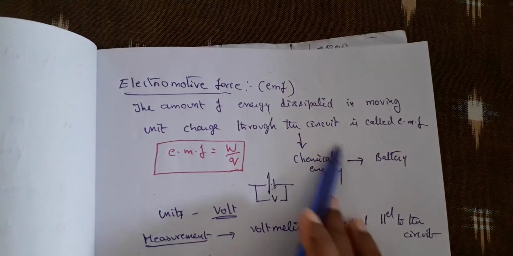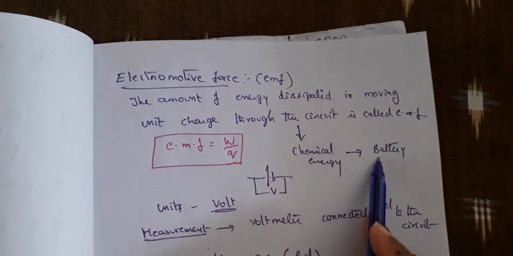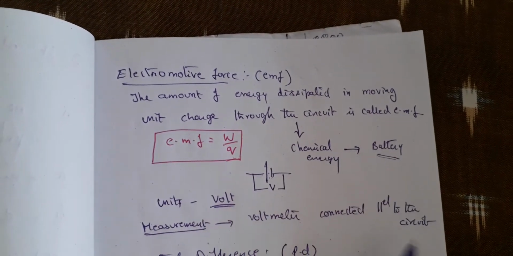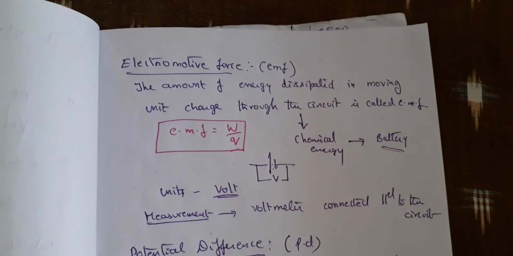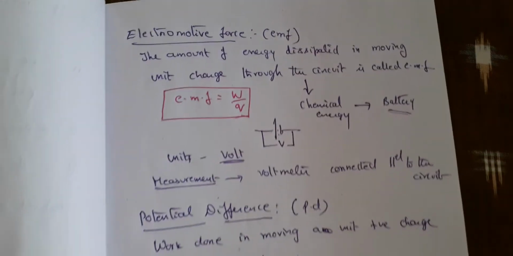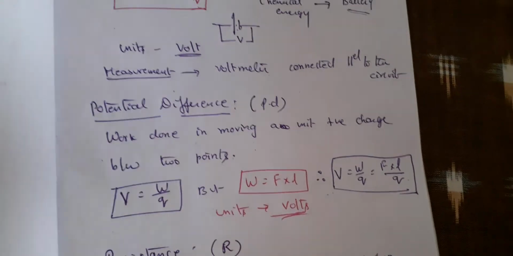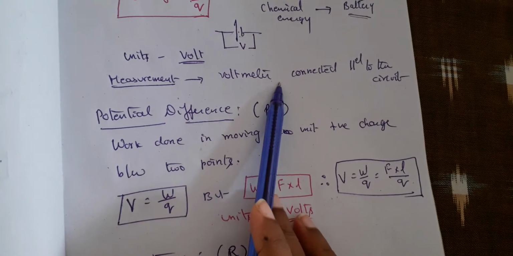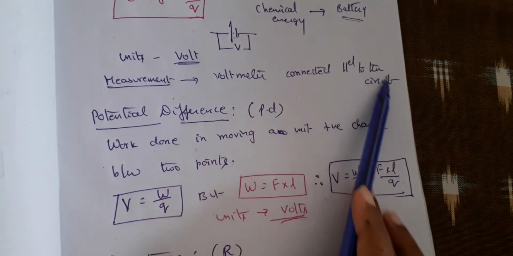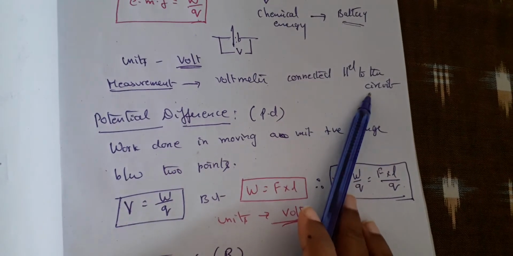So this is how we'll write. And what kind of energy do you have in a battery? Chemical energy. What is the source of EMF? Battery is the source of EMF. These are the terms that you should remember in order that we can proceed further. Then how is the EMF or the voltage measured? This is measured with the help of a voltmeter, which is connected parallel to the circuit. In the next class, you will see what is meant by parallel to the circuit.